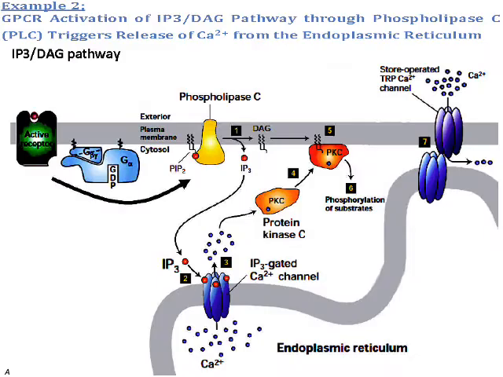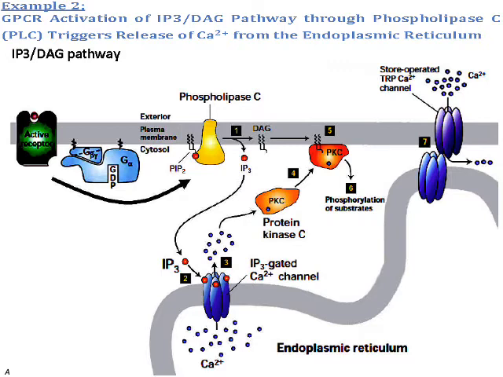cells. As a second example, GPCR activation of the IP3 diacylglycerol pathway through phospholipase C, PLC, triggers the release of calcium from the endoplasmic reticulum. So you can see once the receptor is activated by the binding of the ligand, this leads to the conformational change of the G protein, leading to the activation of the phospholipase C. This phospholipase C will break down PIP2 into IP3 and DAG, diacylglycerol.